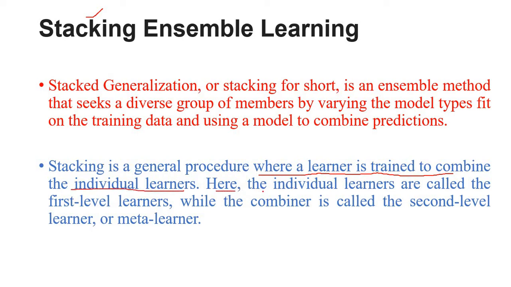Here, the individual learners are called first level learners, while the combiner is called the second level learner or meta learner. Here we are going to divide the learners into levels like level 0 learner and level 1 learner, followed by higher levels, say level 2 learner, level 3 learner.